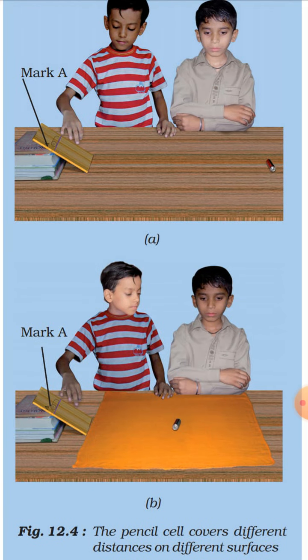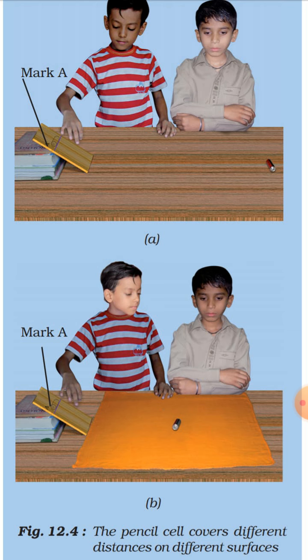Now here you can see that two students are there, and what they are doing is, they have a pencil cell. Okay, and they place that pencil cell on the inclined plane at the point marked A and then leave it. It will go on the table to a certain point, okay, as in figure A. Now they have changed the surface, meaning on the table they have placed some sheet whose roughness is more as compared to the table.